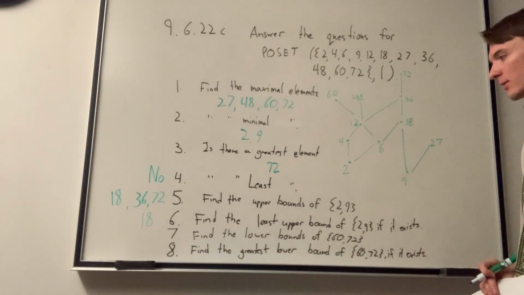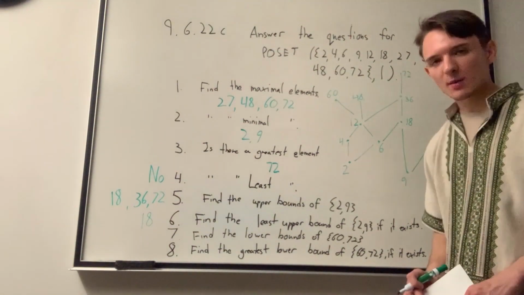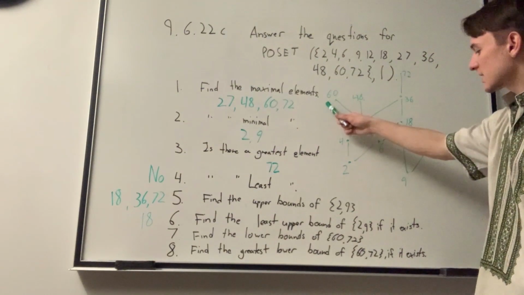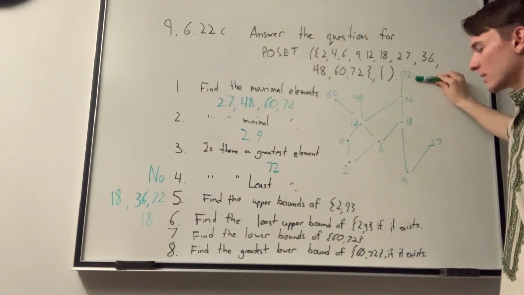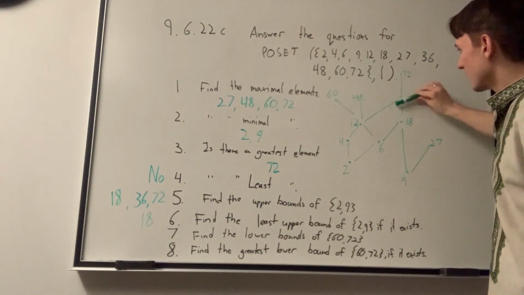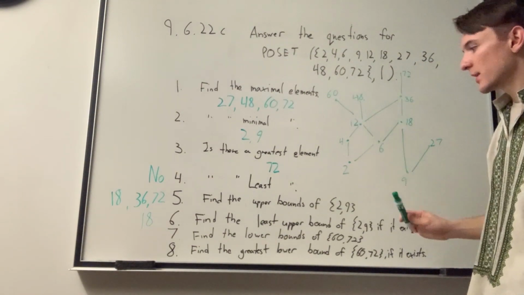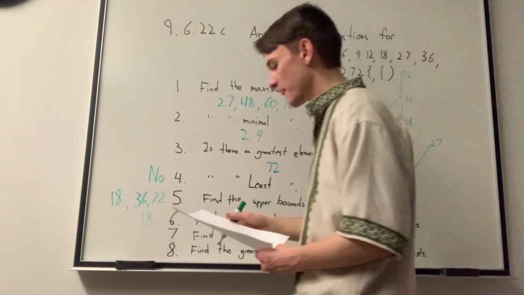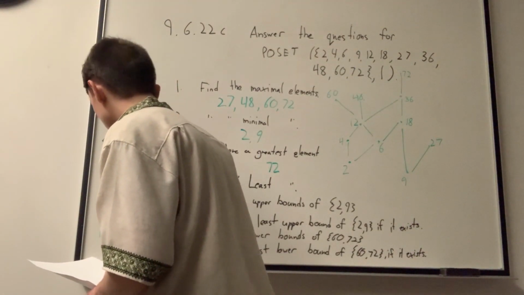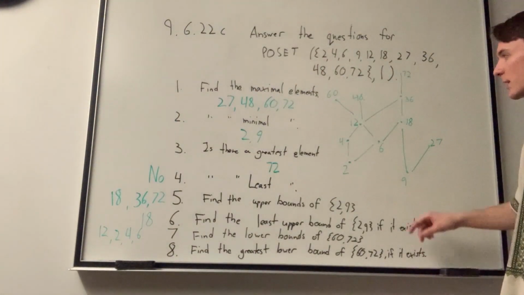Next, find the lower bounds of 60, 72. So this is the same as finding the upper bounds, but going downwards instead. So we have the set 60 and 72, right? What are the lower bounds? Well, we can see that you can go down on both and reach 12. So 12 would be one of our lower bounds. But also 2, 4, and 6 would be other lower bounds, right?